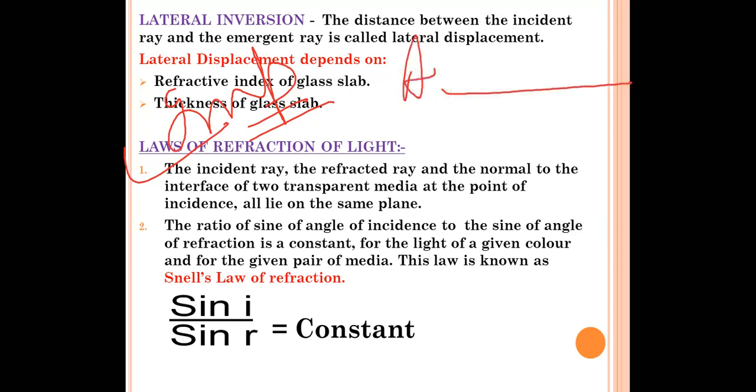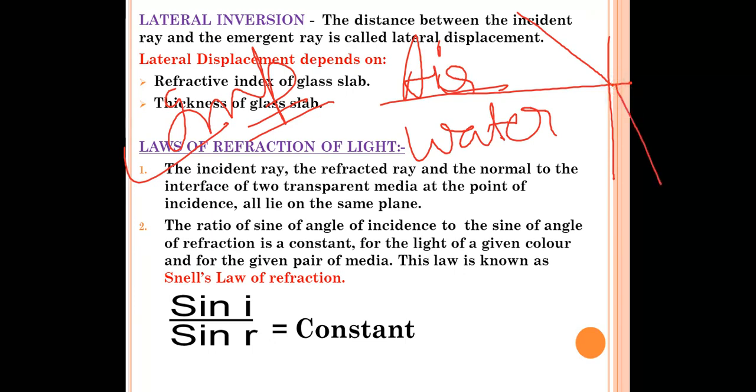Suppose we have air over there. The first medium is air and the second medium is water. This is the incident ray. This we have drawn the normal. This is the refracted ray. So according to this law, the incident ray, the refracted ray and the normal at the point of incidence all lie on the same plane. This is the interface of two transparent media, air and water, and this is also the point of incidence. So all the rays will lie on the same plane. You can write it like that also.